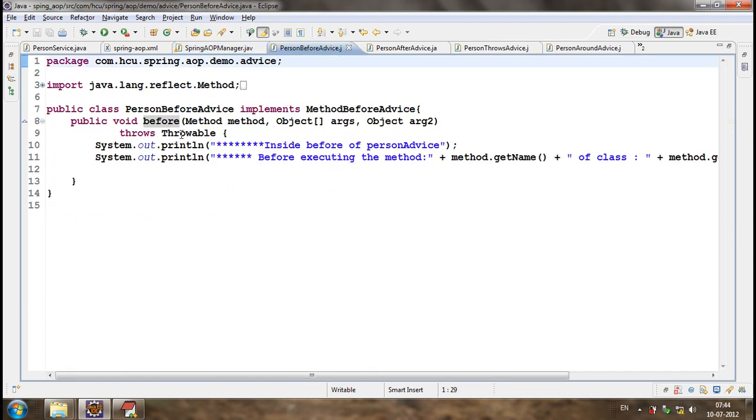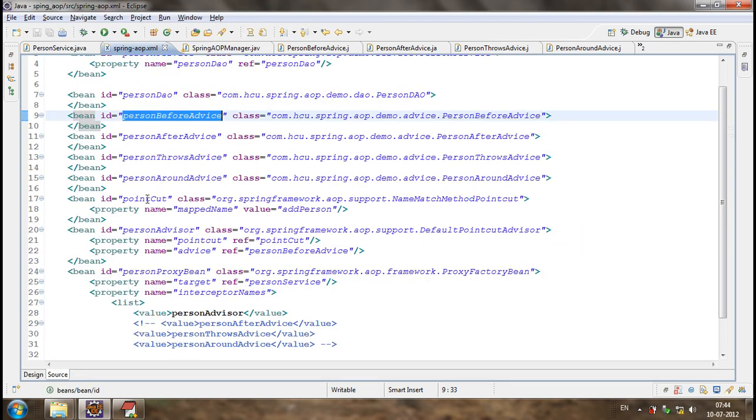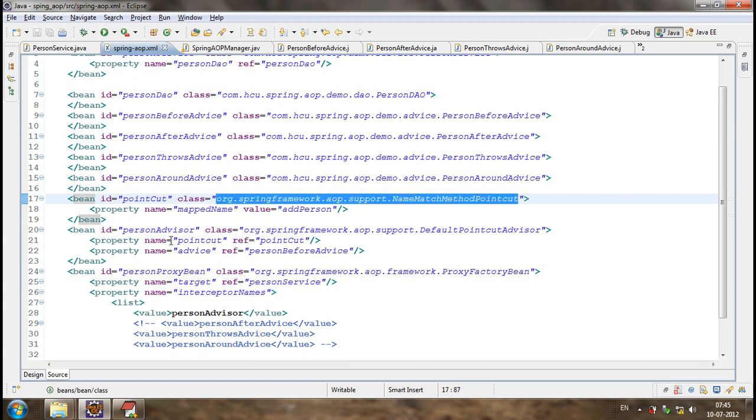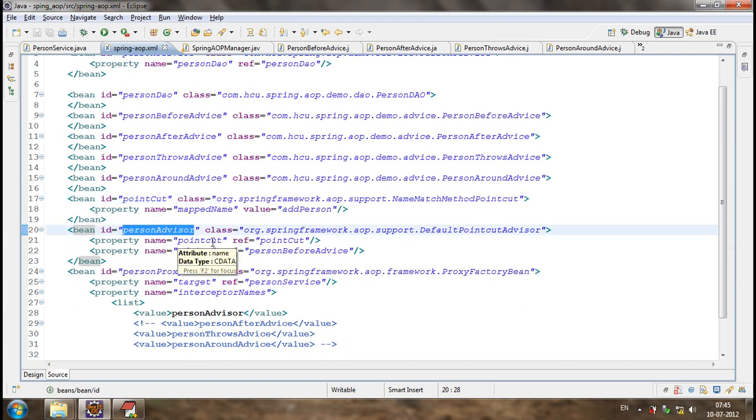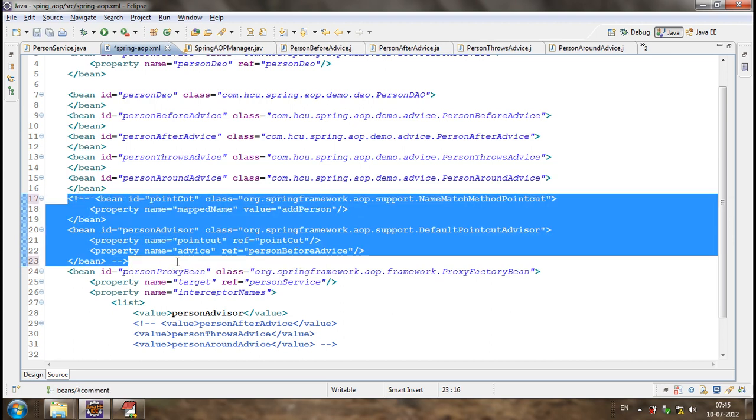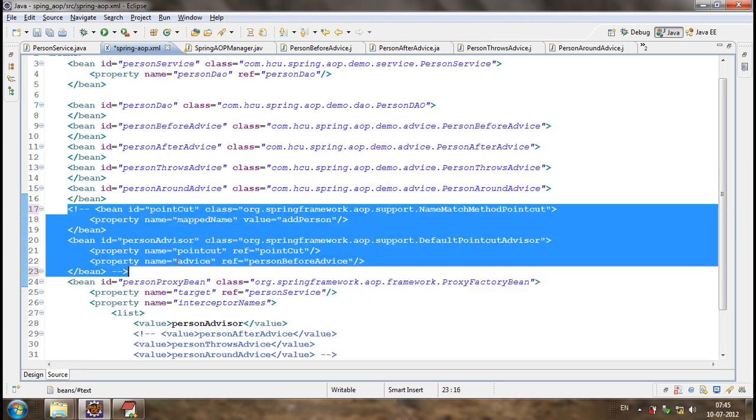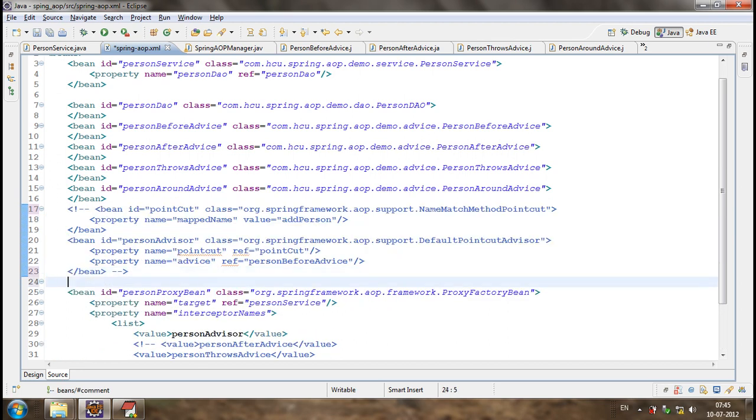Now we have defined a specific point cut that executes only for add person. Okay? Now we can define another point cut. We can define the point cut in two ways. First, define a point cut, define an advisor, and refer to the point cut from the advisor. This is one way of defining the advisor. Another way of defining the advisor is directly defining the point cut related stuff directly in the advisor.